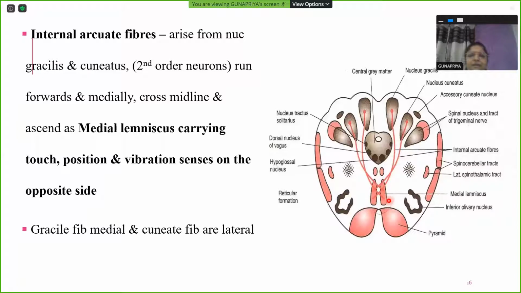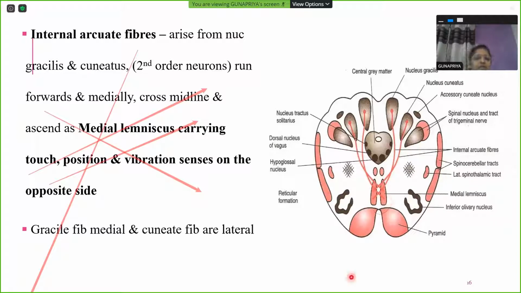So fibers, of course, are made up of white matter. Sorry, I think I did something else here. Okay, no problem. So internal arcuate fibers arise from the nucleus gracilis and nucleus cuneatus as second order neurons, and they will run forwards and medially, cross and go to the opposite side, and they will ascend further.